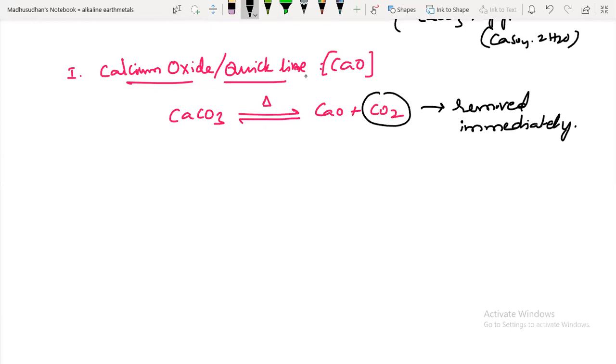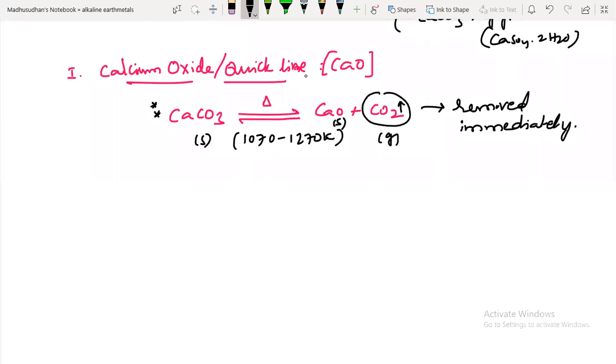And the heating mentioned in this is 1270 kelvins. So it is a very simple method of preparation. Calcium oxide is a solid, and carbon dioxide is a gas. It will escape out anyway. If you are doing this experiment in a closed container, you have to remove this to always have a forward reaction, according to Le Chatelier principle.